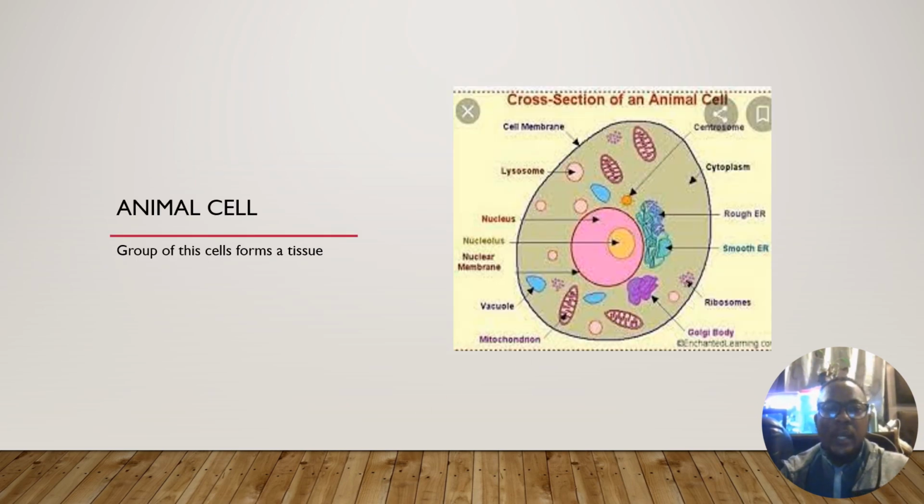Going to the next one, this is a diagram of a cell that represents a live cell in the human body. These cells, when they are grouped together, form a tissue. You can see there the cell membrane and the nucleus. All this is one particular cell, and all these cells form what we call tissue when they are grouped together to perform a specific function.